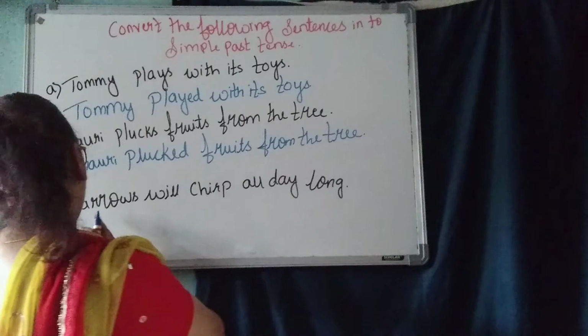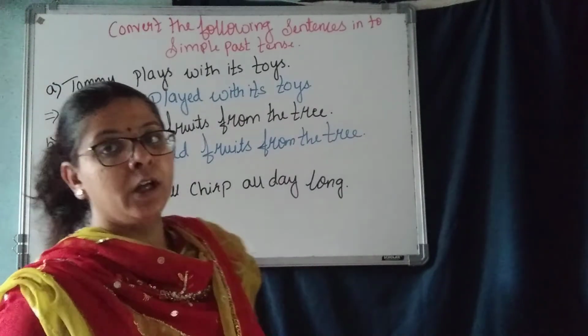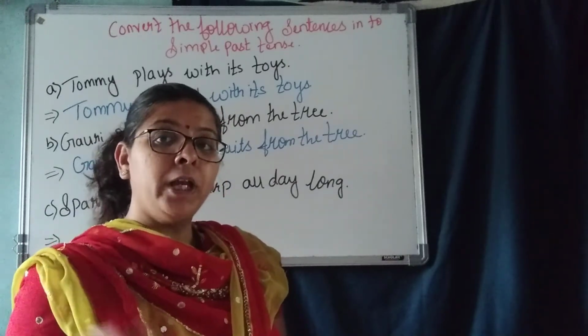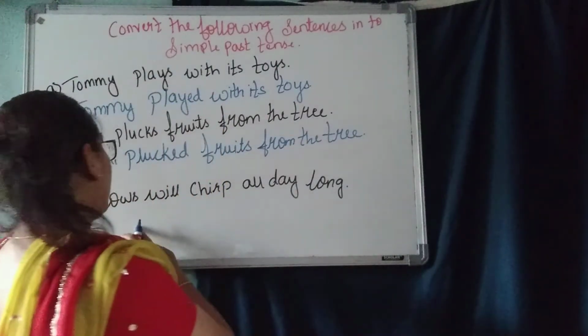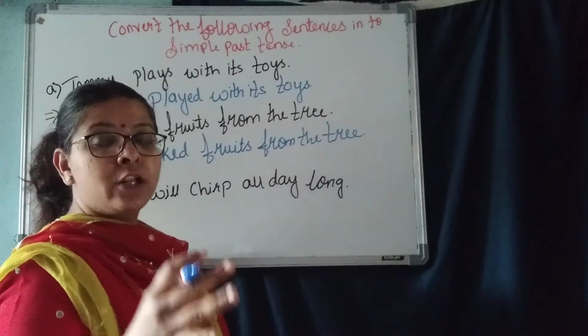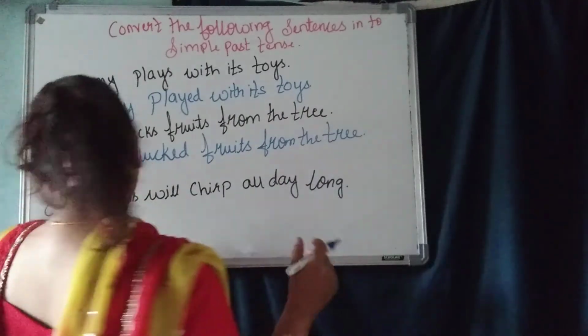Next one. Sparrows will chirp all day long. Will chirp, that's a future tense sentence they have given. We have to make it past tense. Sparrows chirp. Remove that will. Sparrows chirped all day long. Understood?